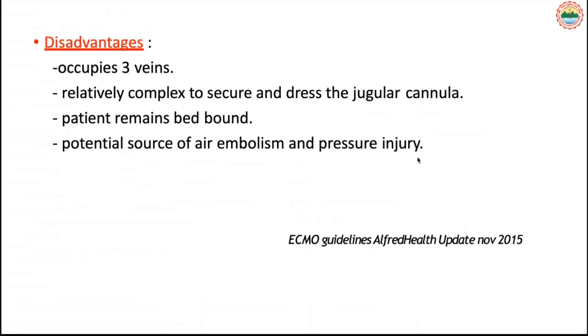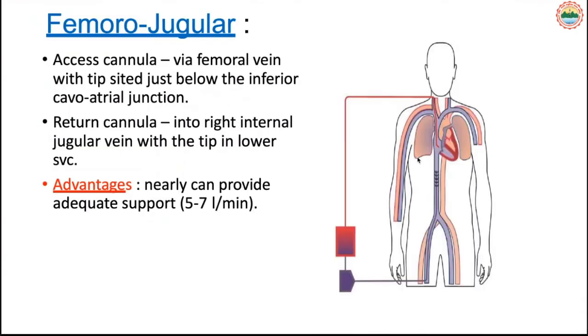The disadvantage of the vein is that it's relatively complex and secure, and as with the jugular cannula, patient remains in the blood and the air embolism. Of course, there is a high chance of air embolism if we use the jugular cannulation. Femoral jugular cannulation is also usually not normally done in patients with ventilators, where either the return line is drainage line either from the femoral or return line from the jugular.